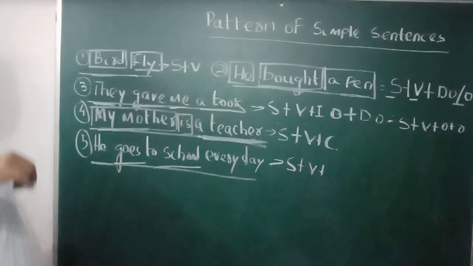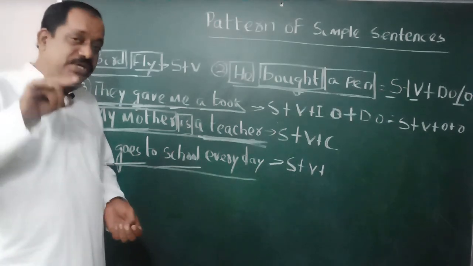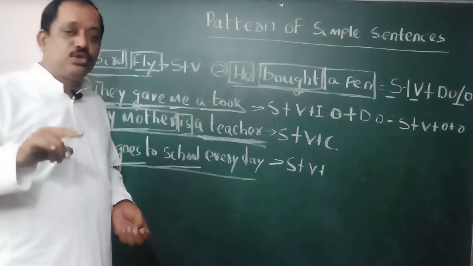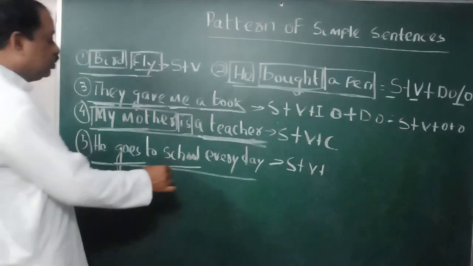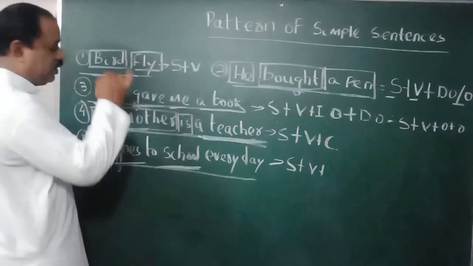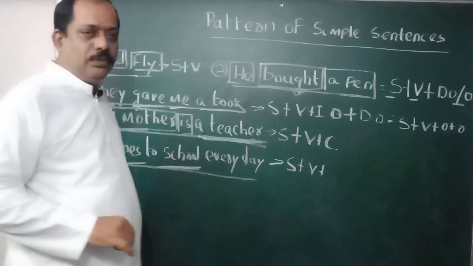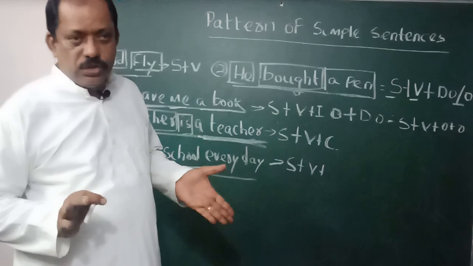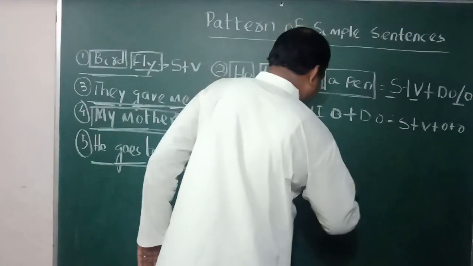Where does he go every day? Answer, to school. But if a direct object, it must give answer to the question what. So here to school is not an object, but it is necessary to make the sentence meaningful. If you want to say he goes, it is meaningless. So to school is complement.